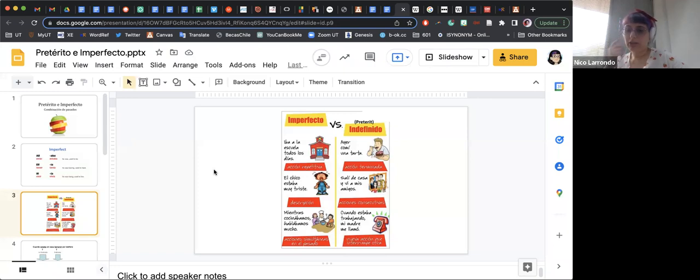Pretérito also describes two or more consecutive actions, which is not the same as simultaneous actions, right? Simultaneous actions are two actions that happen at the same time, while acciones consecutivas, consecutive actions, is one before the other one, right? And the most common way to use pretérito and imperfecto is when one action